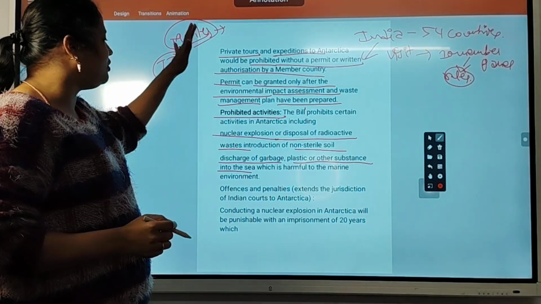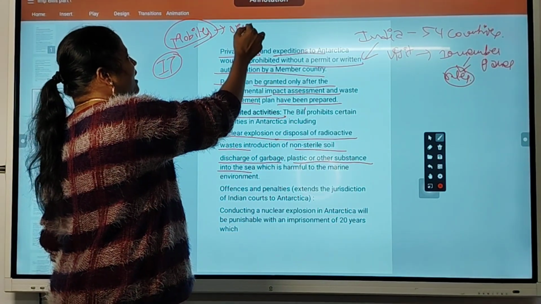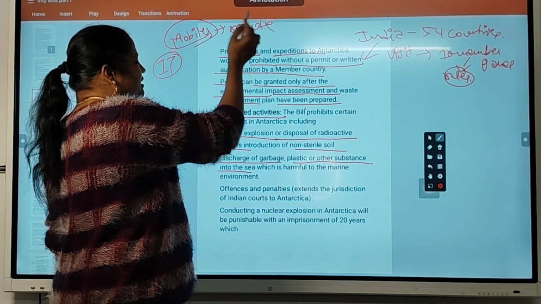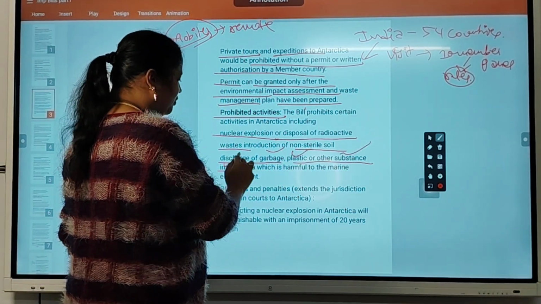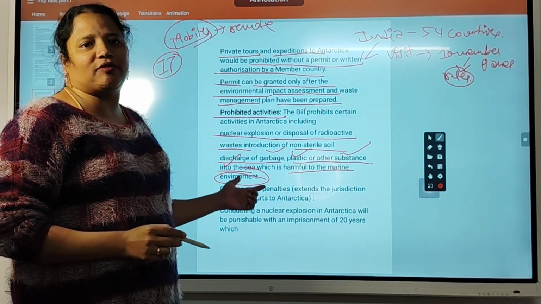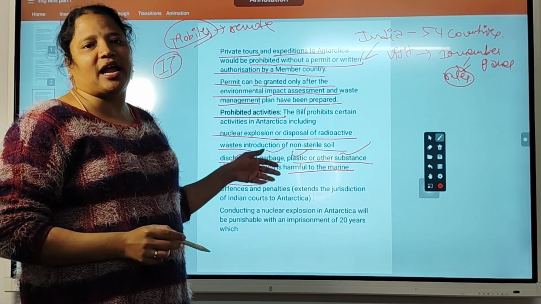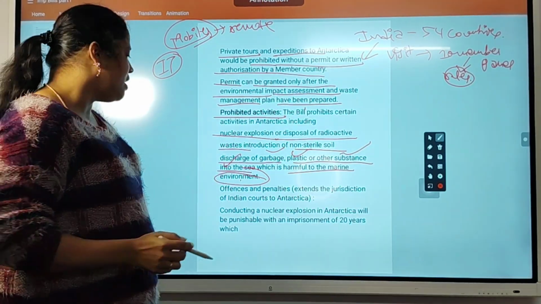So they go to Antarctica, a remote place, and dump it there. But this is not allowed. Any type of garbage, plastic, or other substances into the sea is harmful to the marine environment. So to preserve the biodiversity and marine environment of Antarctica, that is the ambition of this bill.